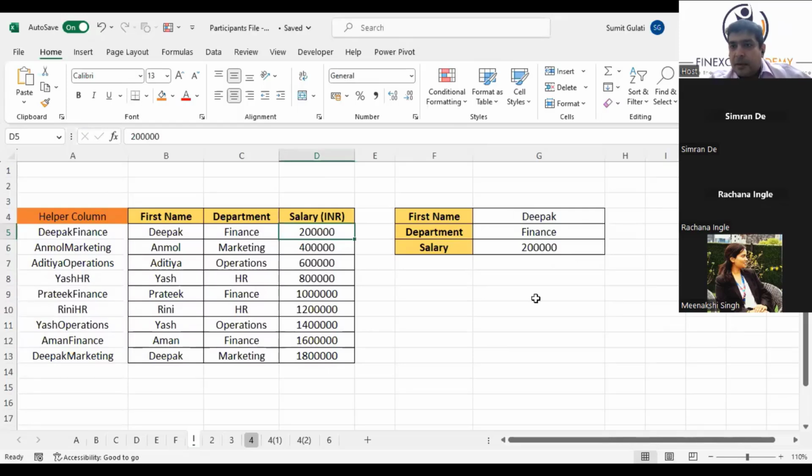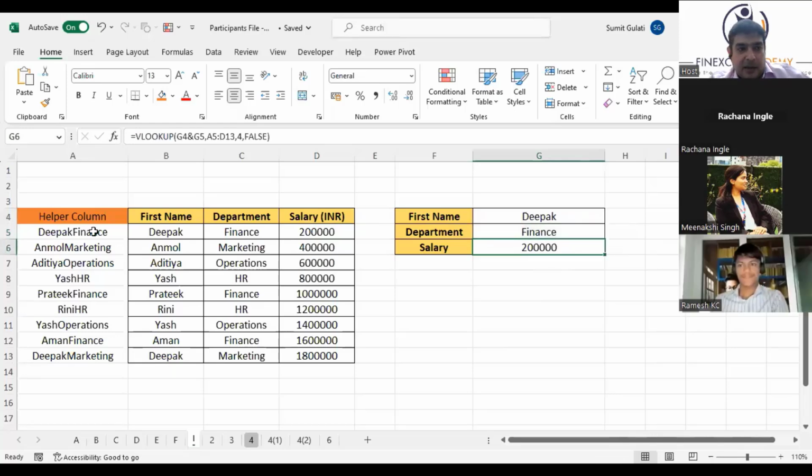So can we use Deepak marketing from the helper column instead of adding the ampersand? No. Then how would it be linked to these two cells? If you select from here, how will it be linked to these two cells where you are taking these two?